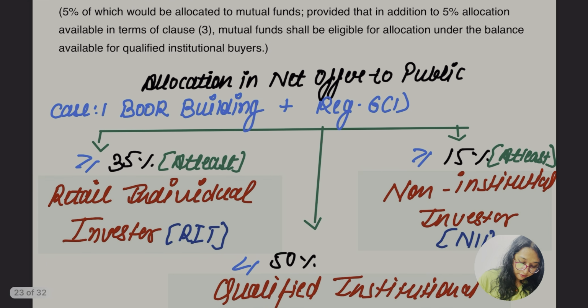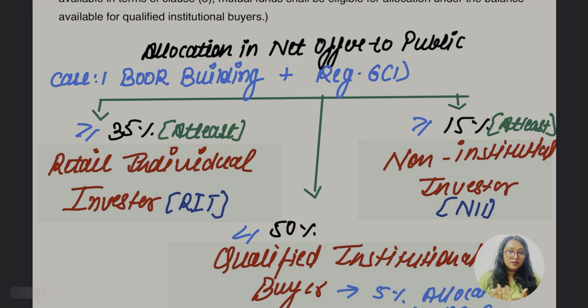Now we are going for the allocation in net offer to public. We know now that in net offer to public three kinds of people are going to be there, right? If you know, comment below, because I have already taught it, okay. So let's go back, don't get confused. There is regulation 6 subsection 1, right? Then there is regulation 6 subsection 2, right? Do you remember there were some specifications, net tangible assets, operating profit 15 crore something. If the name of the company is changed then 50% of revenue should be generated at least after changing the name. All this was related to regulation 6 subsection 1, right?